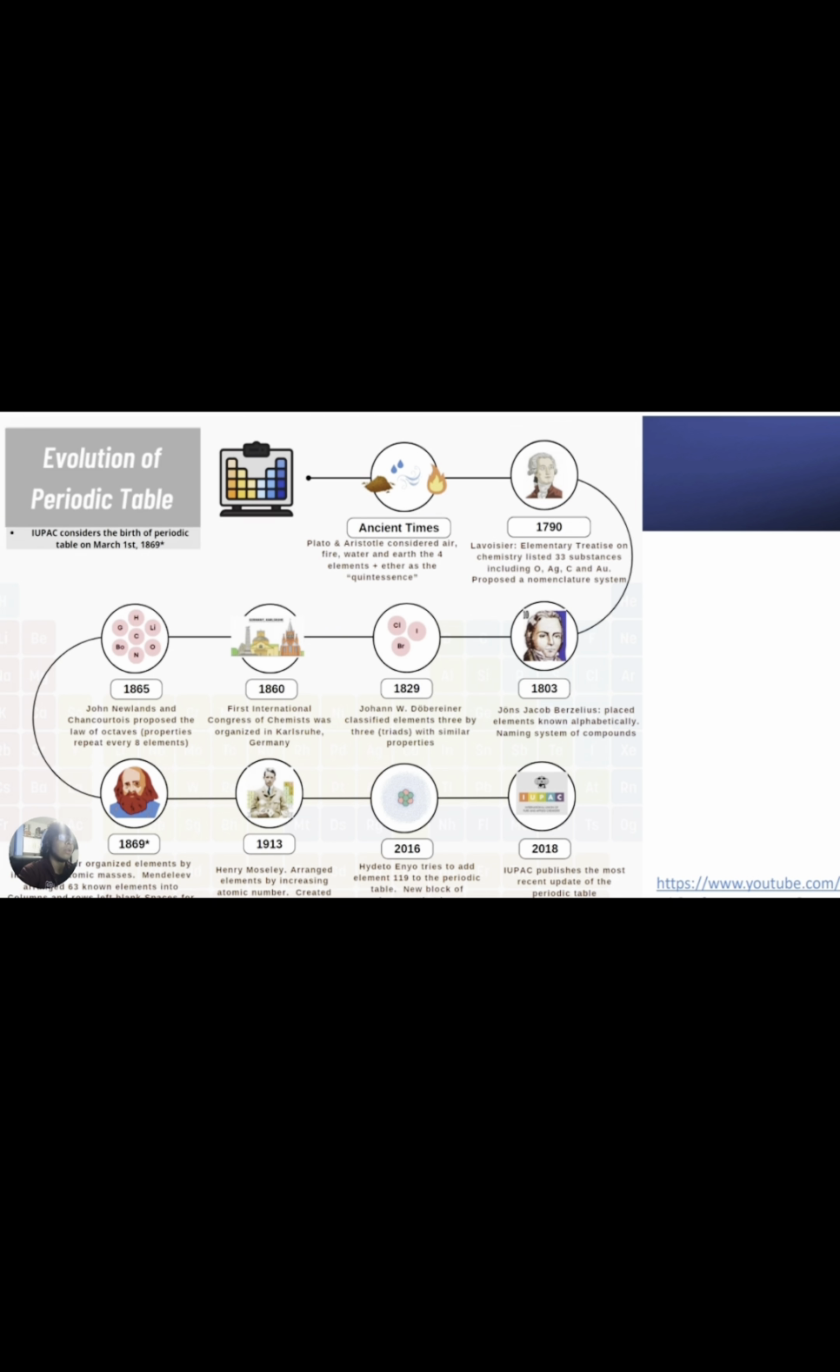Then, 13 years later, Johannes Jacob Berzelius places the elements in alphabetic order, naming system of compounds. Then, 26 years later, Johann W. Dobereiner classifies the elements in triads with similar properties. Then in 1816 was created the first International Congress of Chemists, organized in Karlsruhe, Germany.